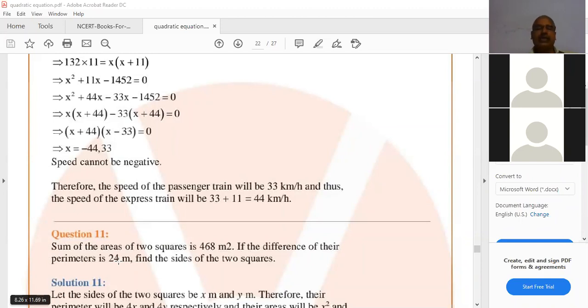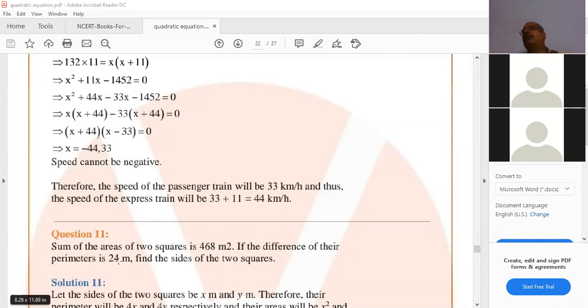Here we are supposing, let the side of one square be x meters. Next, let the side of the other square be y meters. You suppose two variables, and afterwards you convert into one variable. First you suppose two variables. Let the side of one square be x meters, and let the side of the other square be y meters.